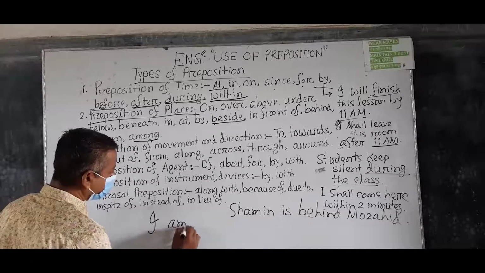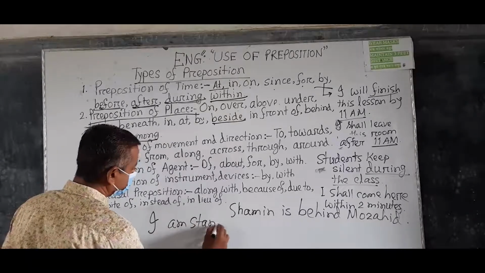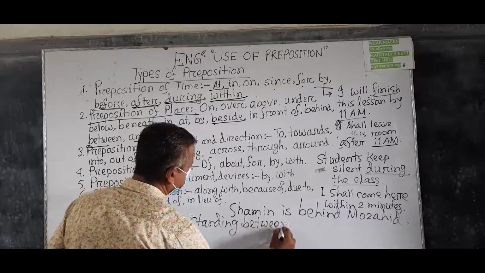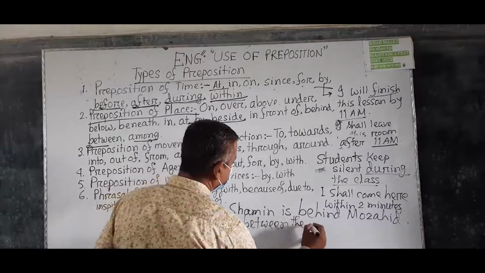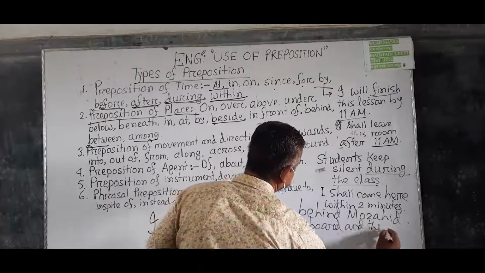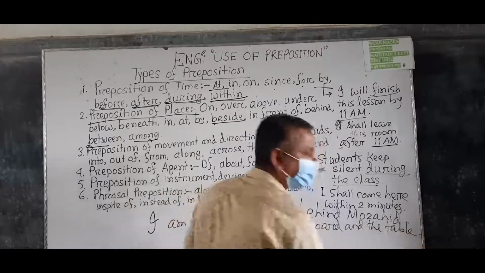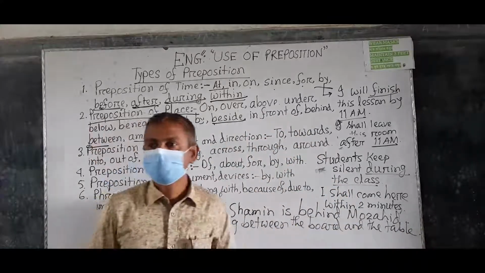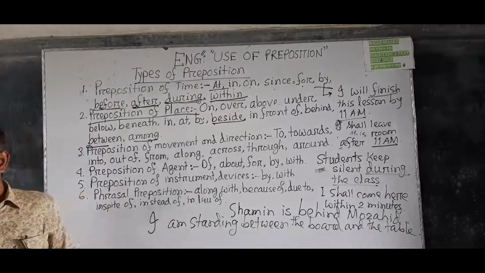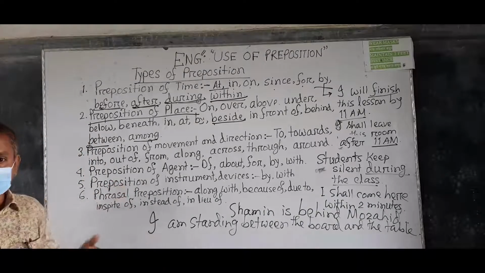I am standing between the board and the table. That is, I am standing between the table and the board. Understand?